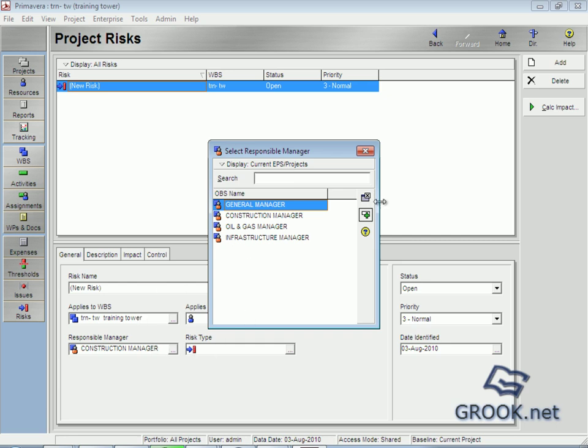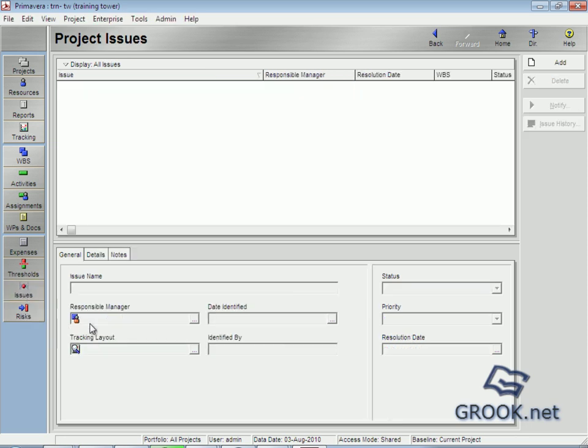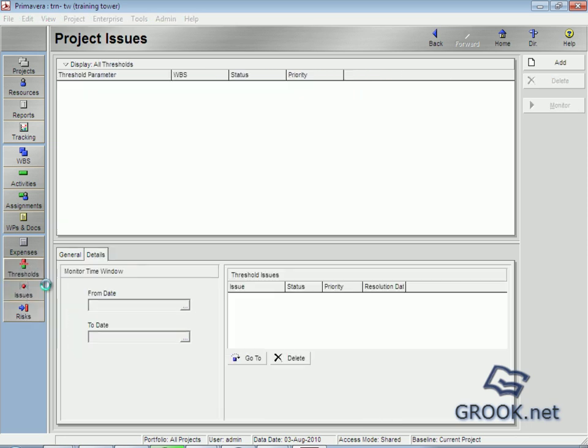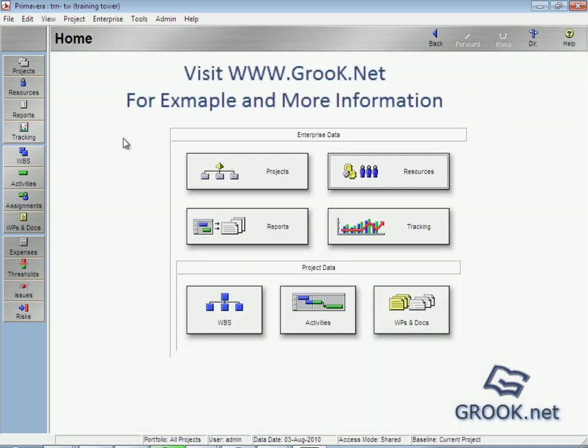Then we can assign for each type, for risk, for issues, responsible manager, also thresholds, responsible manager. So we're back to home, and this is the end of lesson 3 part 2.